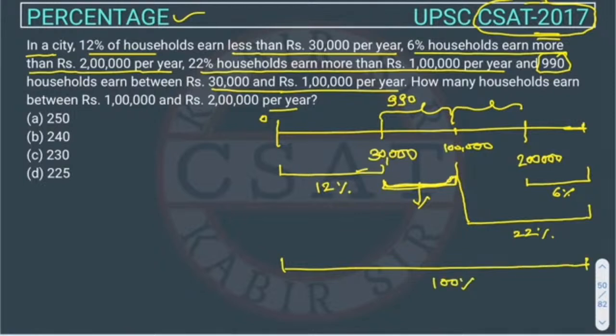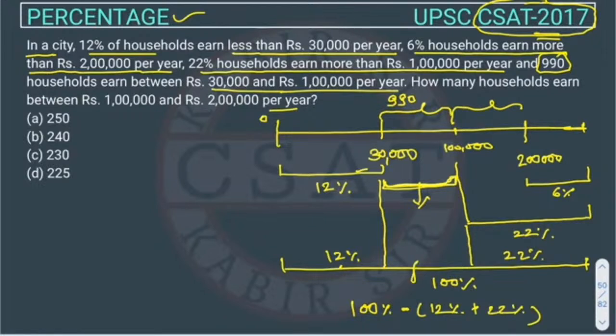Total is 100%. This is 12%. This is 22%. So if we add these and minus from 100, so 100% minus 12% plus 22%.